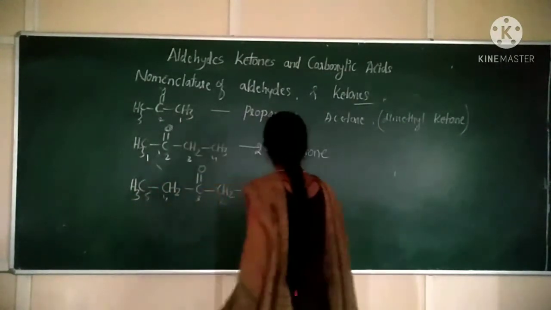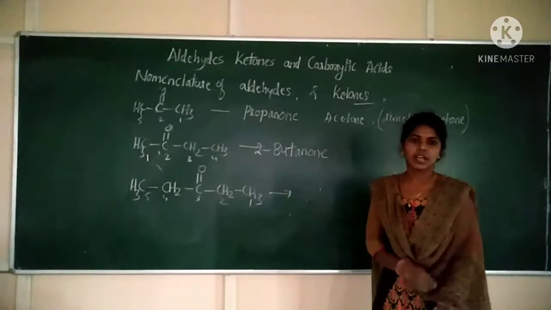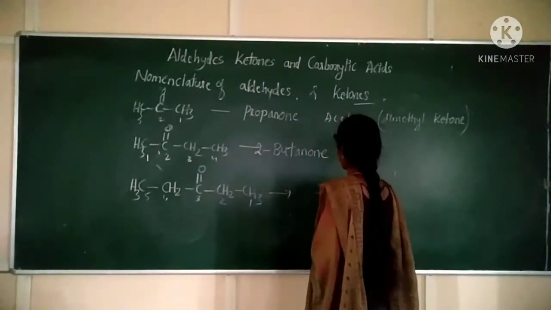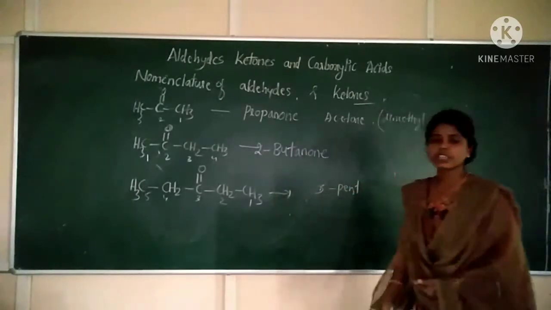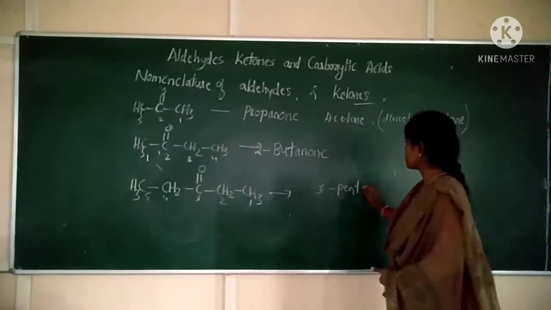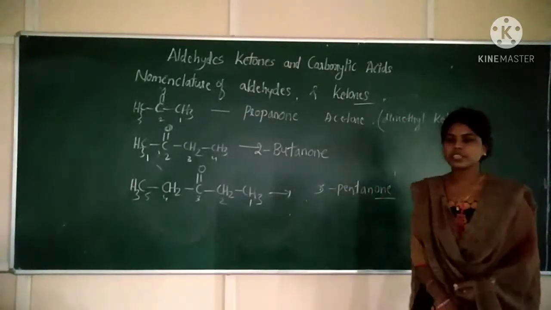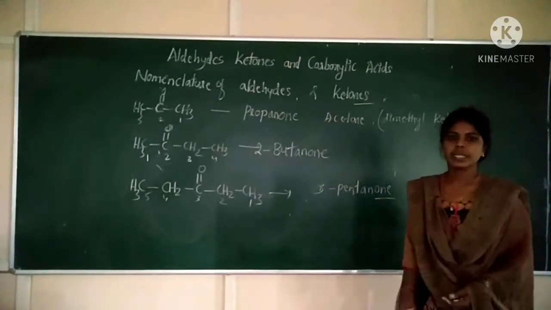So what will be the naming? At what position do we have the carbonyl group? Third position. So the name will be 3. Five carbons are there, so the root word is pent, and it should end with the word -one. So 3-pentanone is the name.